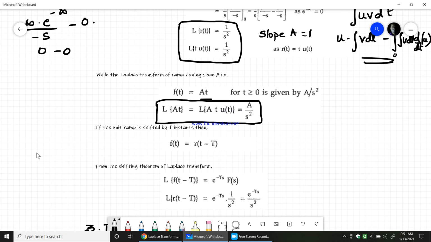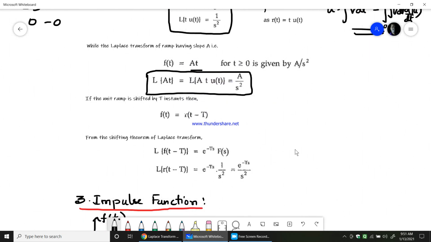Then if the unit ramp is shifted by t instants, then f of t would be equal to r of t minus t. Now if you take the Laplace transform of that, we all know by the shifting theorem that the Laplace transform of any function with time delay t would be equal to e power minus ts into f of s. Therefore the Laplace transform of r of t minus t would be e power minus ts into the Laplace transform of the ramp function, which is 1 over s square, and that gives you e power minus ts by s square.